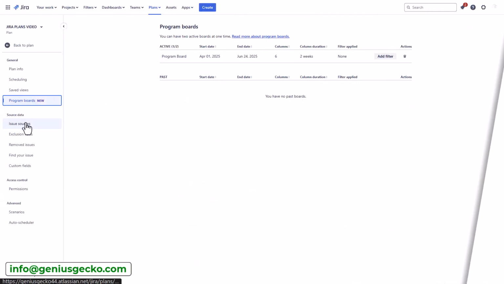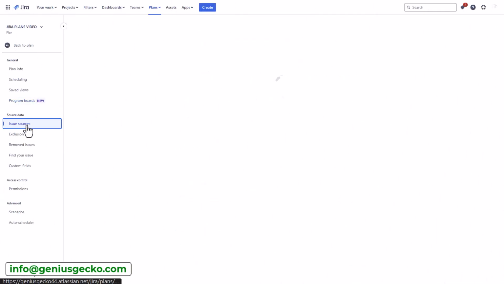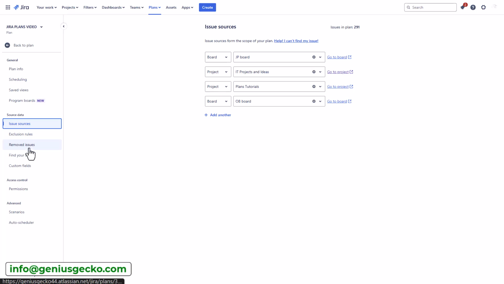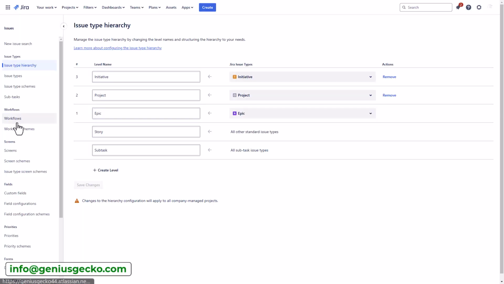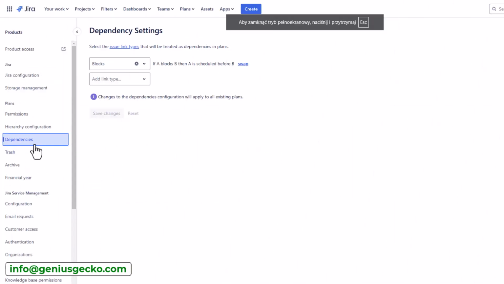There's also the configuration overhead, setting up and maintaining accurate plans. This includes defining issue hierarchies, setting release dates, and managing dependencies. If not done correctly, the plans can become inaccurate and misleading. So if you're thinking about investing time and effort, you might as well settle for a tool with a bigger potential that is more powerful and will serve you for years, offering more features for a similar or smaller price.